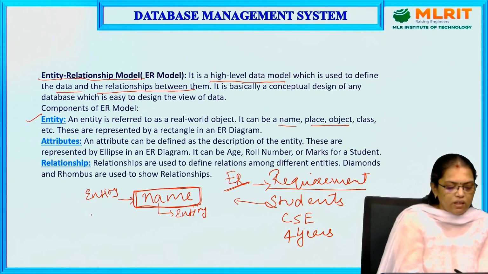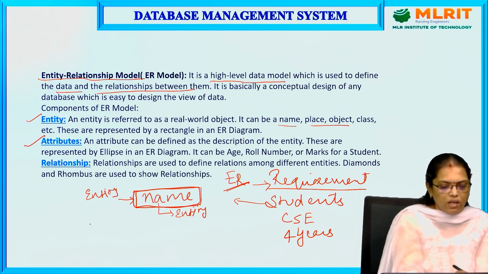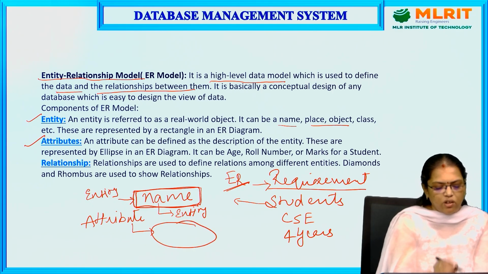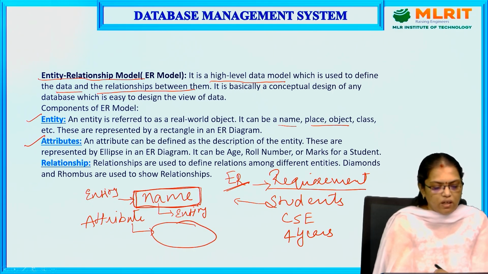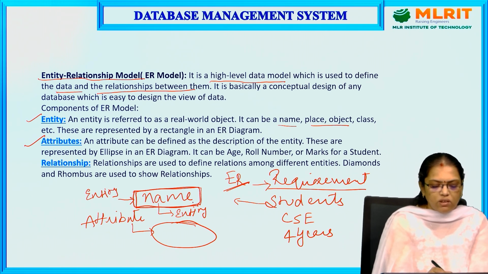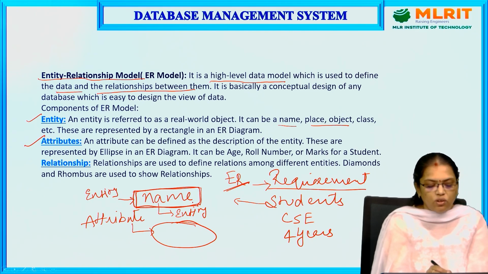The next thing we need to know is the attribute. An attribute is the description of the entity. The symbol for an attribute is an ellipse. What do you mean by attribute? Here we have taken students. For students, what is the mandatory thing? They should have a name.